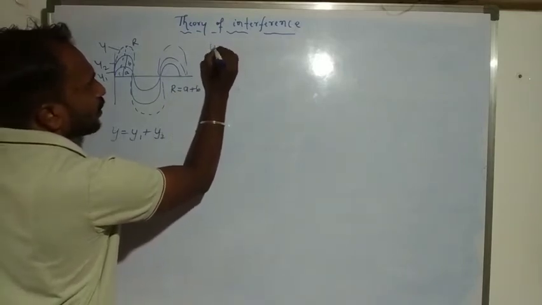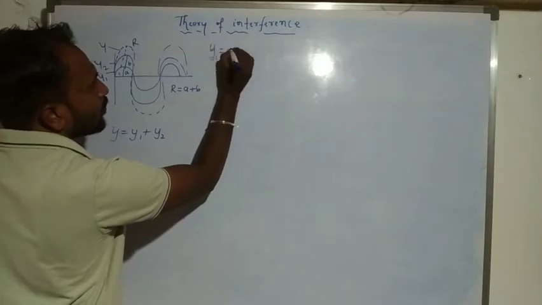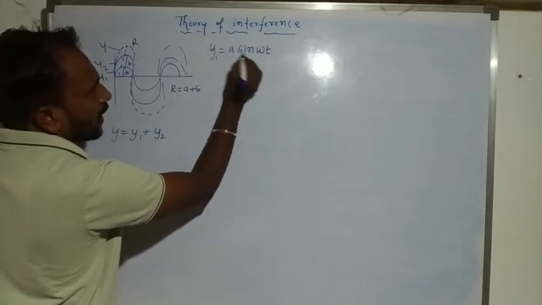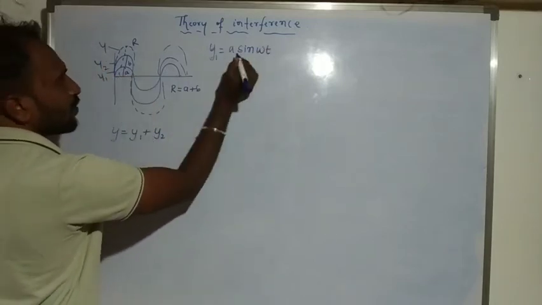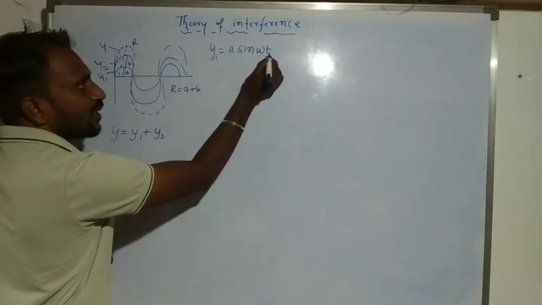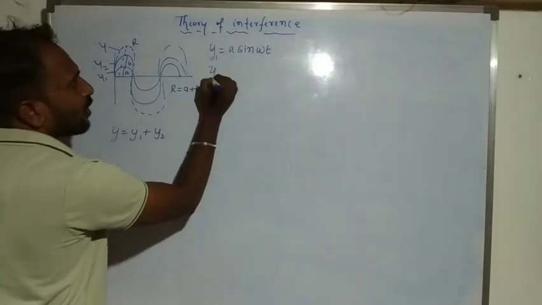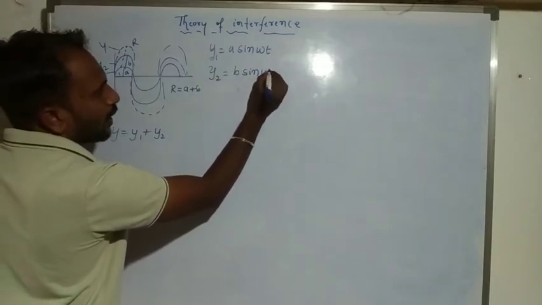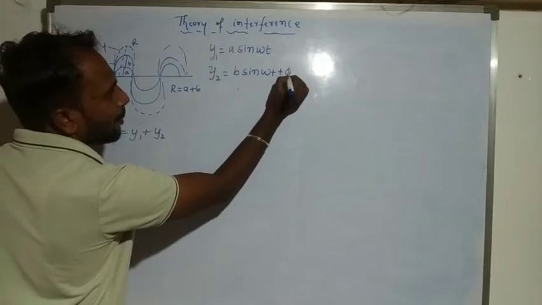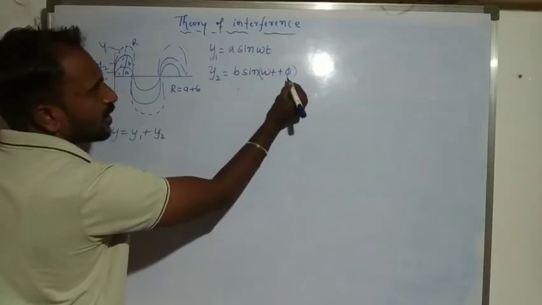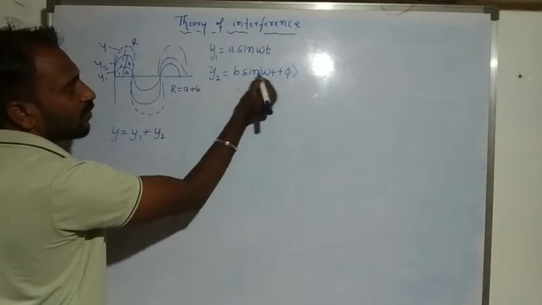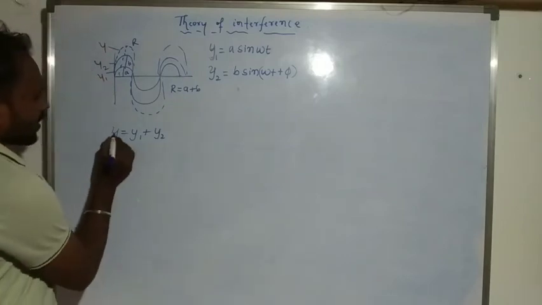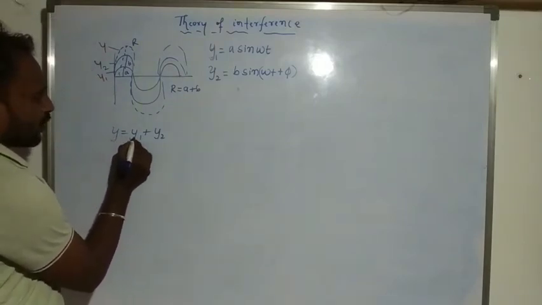y1 is equal to a sin omega t. Here a is the amplitude of the first wave, omega is the angular frequency, and t is the time interval. The second wave is y2 is equal to b sin(omega t plus pi). Here pi is the phase difference, b is the amplitude of the second wave, omega is the angular frequency. So our resultant wave y is equal to y1 plus y2.